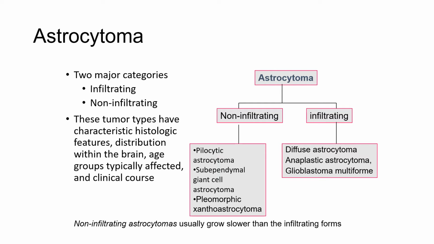Non-infiltrating astrocytomas usually grow slower than the infiltrating forms. Among the infiltrating astrocytomas, there are diffuse astrocytoma grade 2, anaplastic astrocytoma grade 3, and glioblastoma multiforme grade 4.